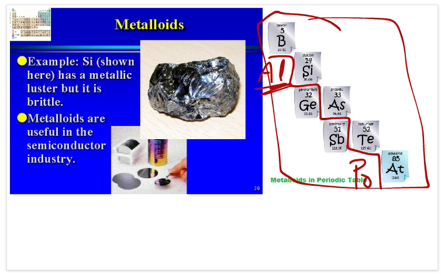But anything else that's touching the zigzag line has properties of metals and properties of nonmetals. Notice there's a picture of silicon. It's metallic luster, so it's nice and shiny, but at the same time, it's actually fairly brittle. So mainly when we look at metalloids, they're mainly used in the semiconductor industry. So we want things that are not super conductive, but semiconductive, and so our metalloids work well in that process.